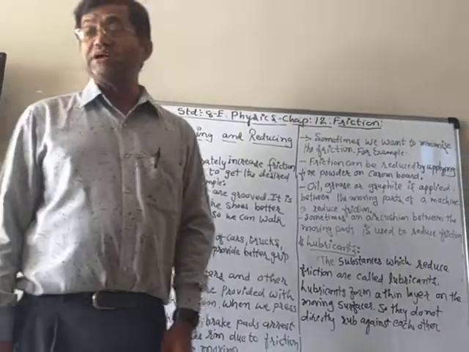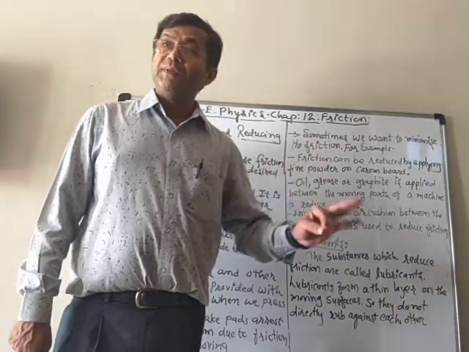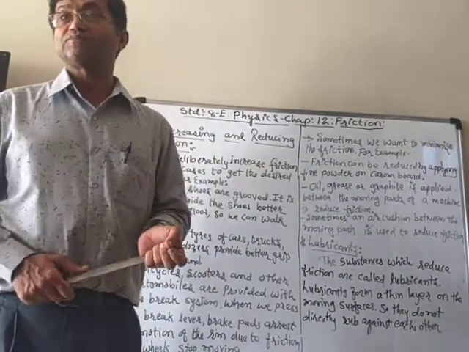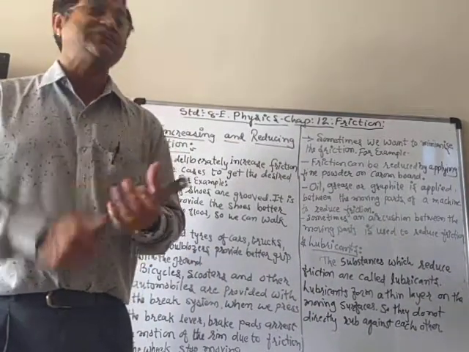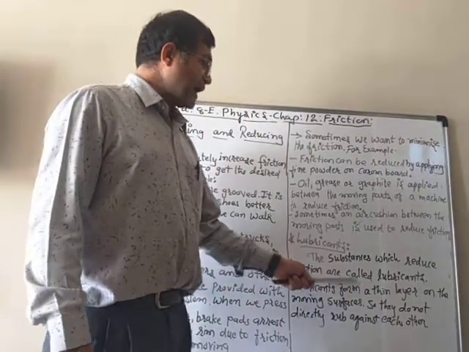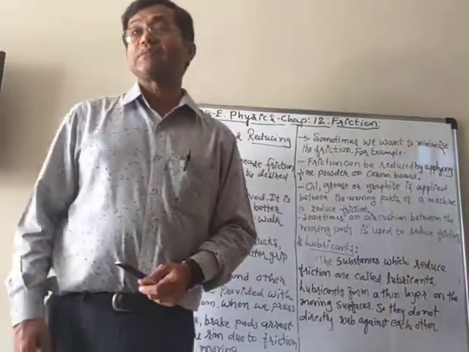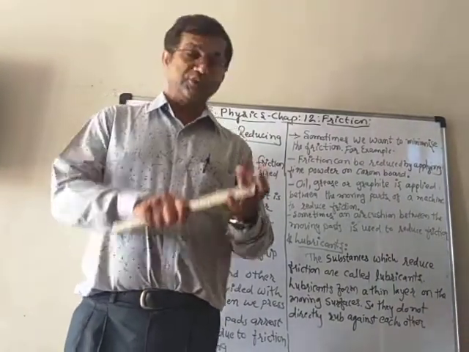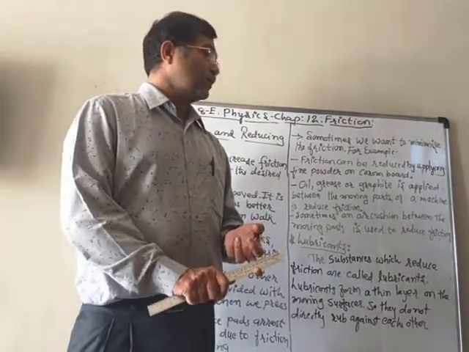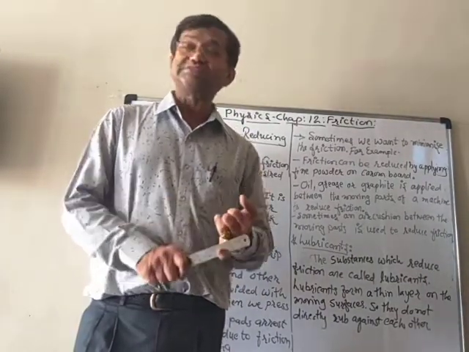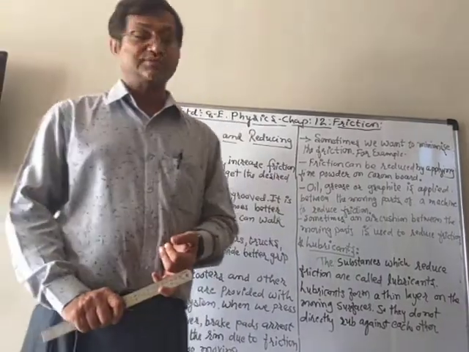Now the last thing is the lubricants. Lubricants means those substances which are used to minimize the friction. The substances which reduce the friction are called lubricants. When we put oil, grease, graphite or powder, those things are known as lubricants.